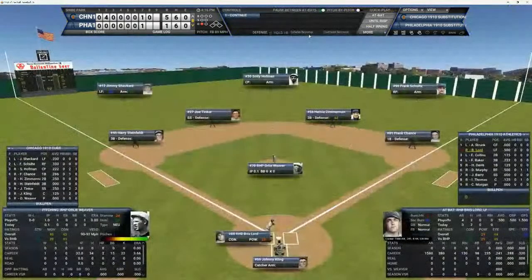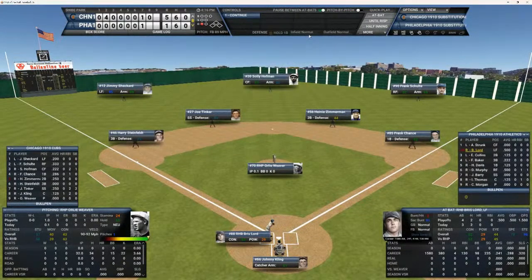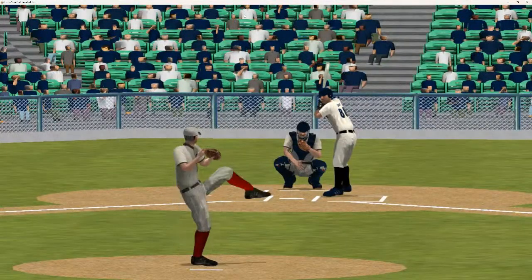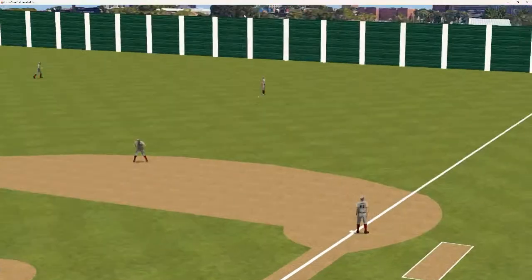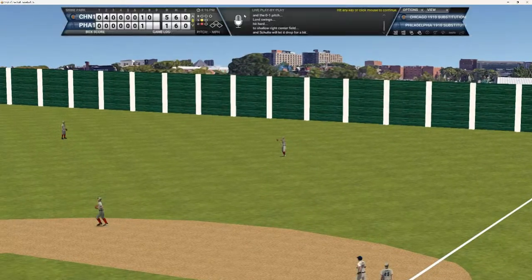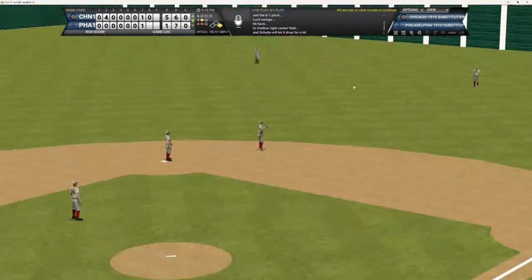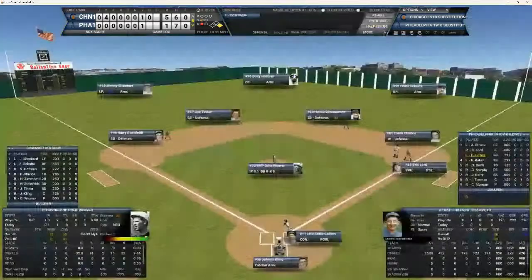number 1. That leaves it up to Lord. Lord's having a good game. He's 2 for 3 with a double in this game. See if Lord can get on base again here. And that's going to drop in for a base hit. Lord being the only A's here that's really being productive in this game.